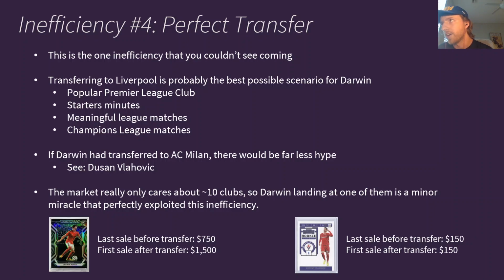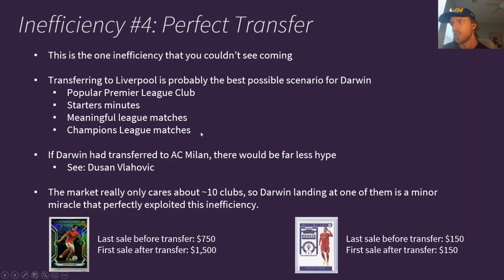This is the one inefficiency that you probably couldn't see coming and you definitely cannot bet on or bank on accounting for in the future. So, transferring to Liverpool is probably the best possible scenario for Darwin. It's a popular Premier League club. He's going to get obvious starter's minutes. He's going to play in meaningful league matches. He's going to play in Champions League matches. And that's just a perfect storm scenario for him.